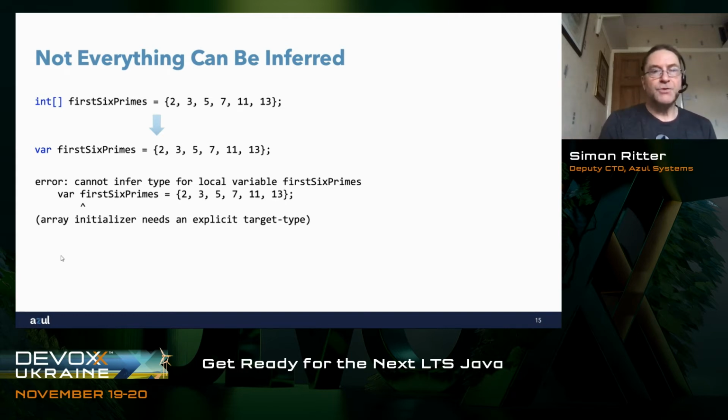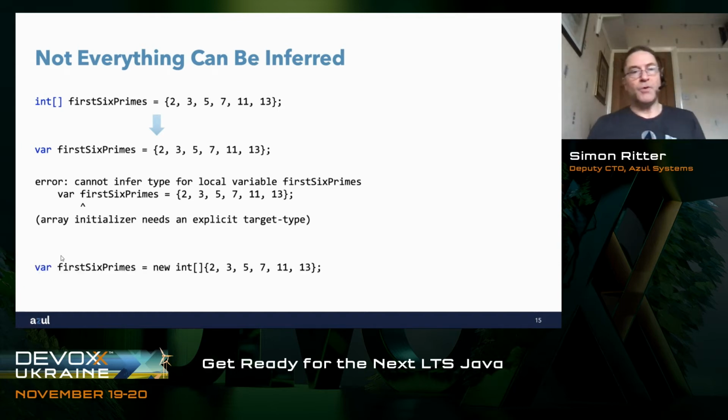So because it can represent more than one type, the compiler is faced with a choice. And the compiler says, well, if I can't determine exactly what the type is in the var, then I won't compile it. I won't take a guess. I won't take the first one. I'll ignore that and say, no, I can't determine it as an explicit type.